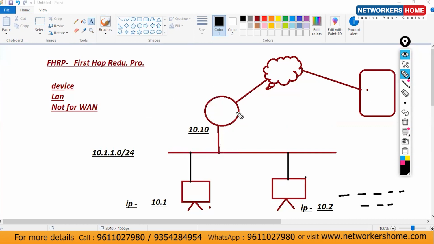The third scenario is this router is okay and LAN is also okay, but this interface is down. This interface is towards the WAN, so this interface is known as the outside interface. This interface is also known as outside, and this interface is inside here. So if this WAN interface goes down, then FHRP won't work. Then we have another topic, another concept.